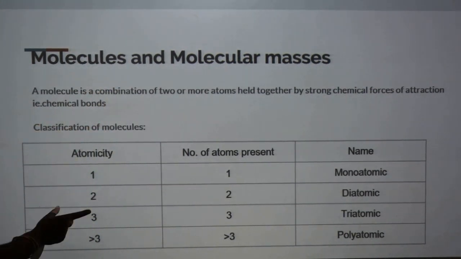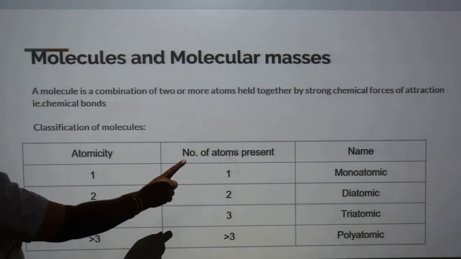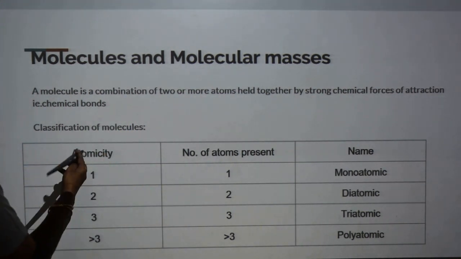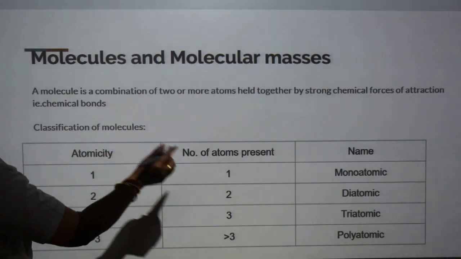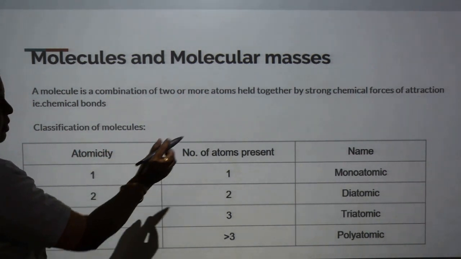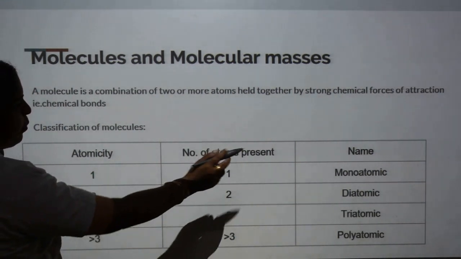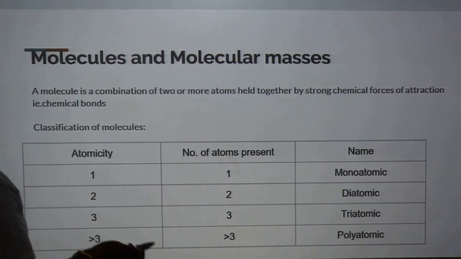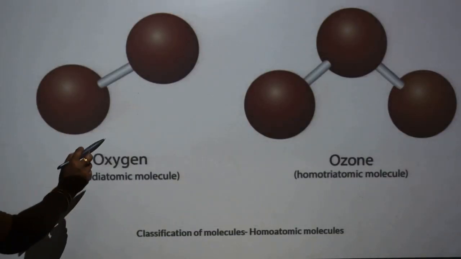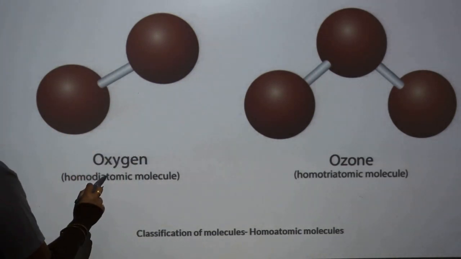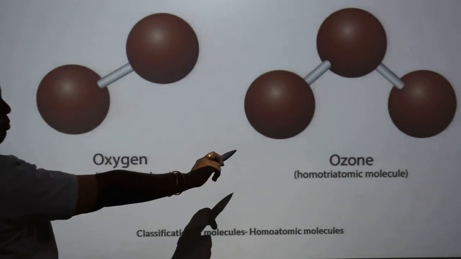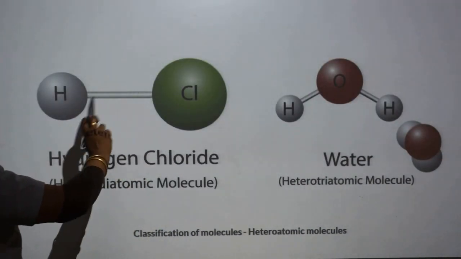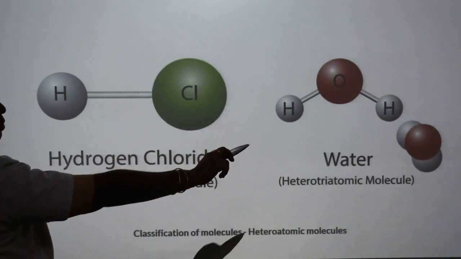Next, classification of molecules. Homoatomic molecules and heteroatomic molecules are there. The number of atoms present in a molecule is known as atomicity. Based on atomicity, molecules are classified into monoatomic, diatomic, triatomic and polyatomic. Next we see the different types of molecules, diatomic molecule and triatomic molecule. Here, heteroatomic molecules, here diheteroatomic and triheteroatomic molecules.